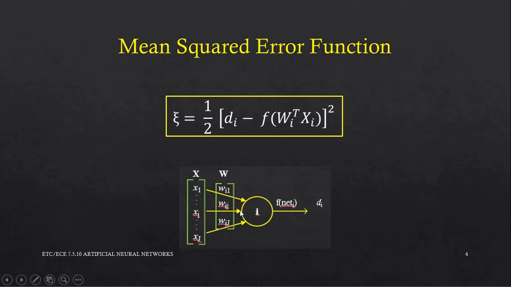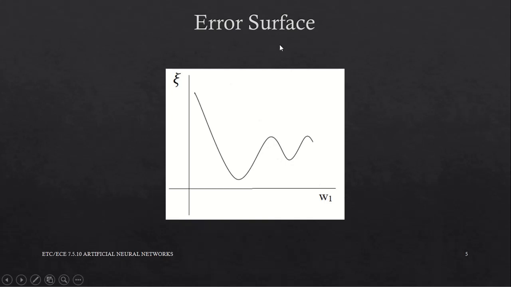For one-dimensional patterns, there is only one feature, only one input to the neuron, and correspondingly one weight. With sigmoidal activation function and continuous value for the mean squared error, the error may look like this. The error varies as the weights get updated.